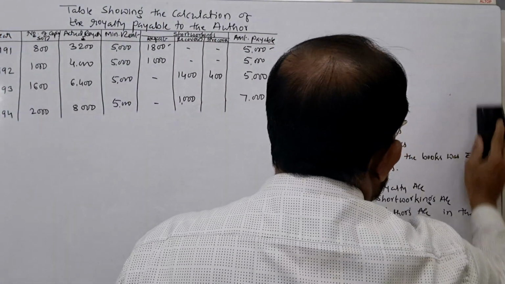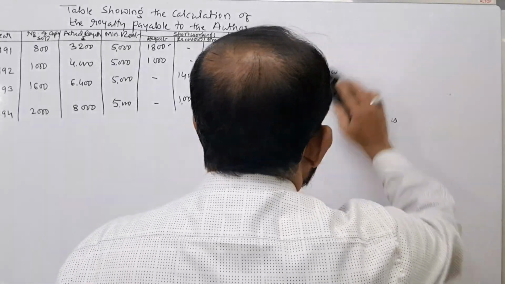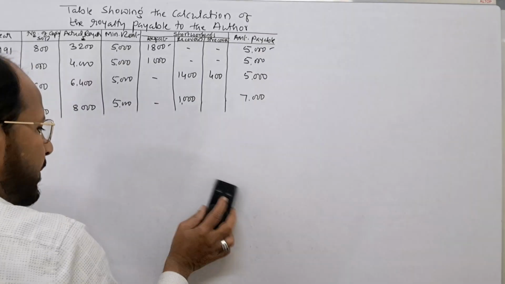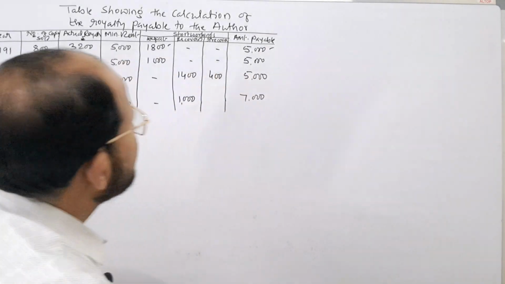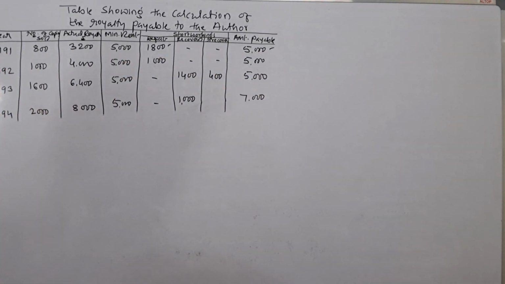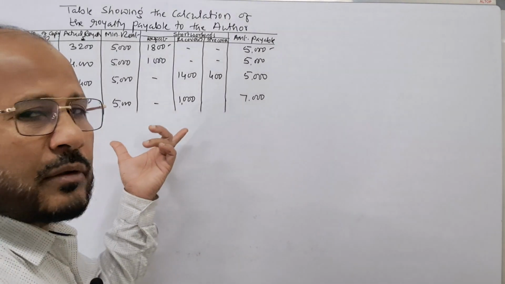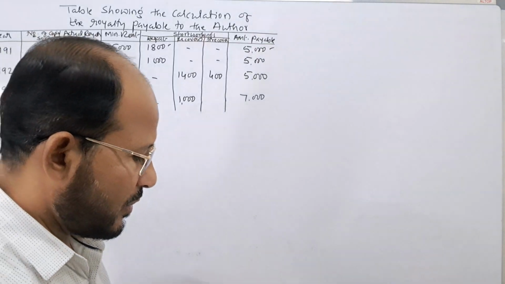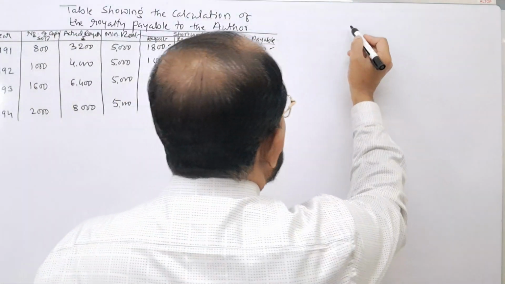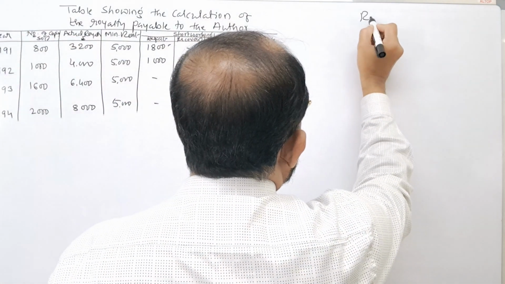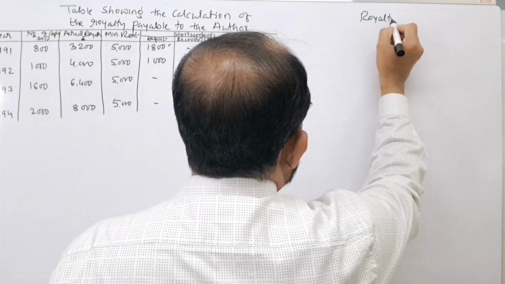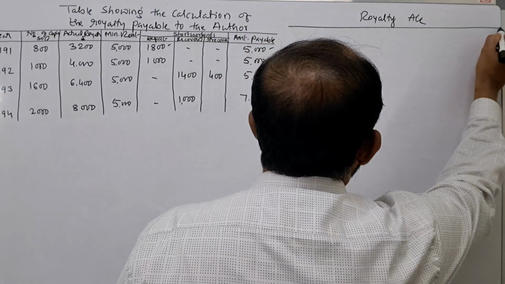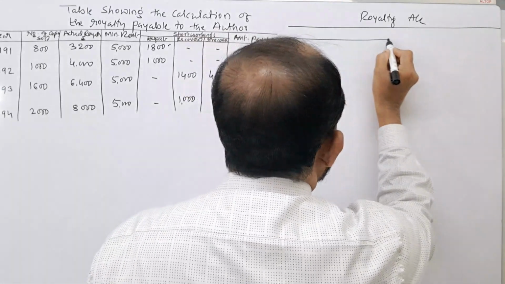Okay, now this is the table which shows us the details of the actual royalty, short workings, and the amount payable to the author. Now, with the help of this table, we can prepare royalty account, author's account, and short workings account. Okay, let us prepare first royalty account. Royalty account we prepare. Very simple is there. Try to understand.